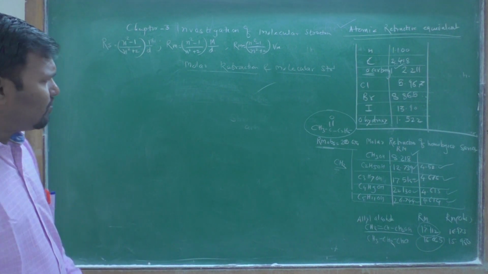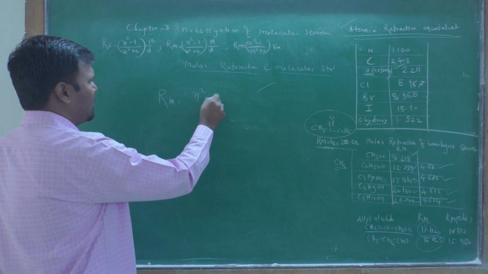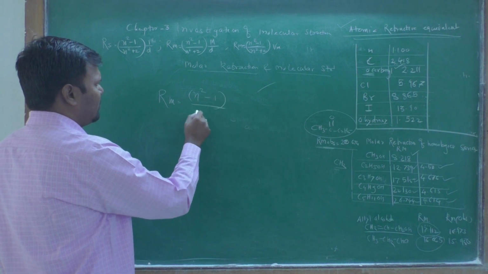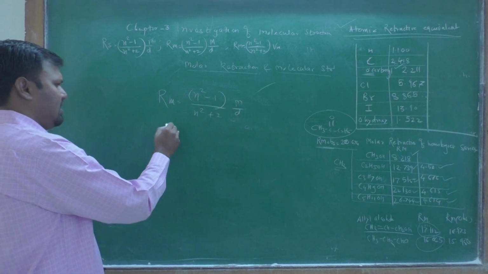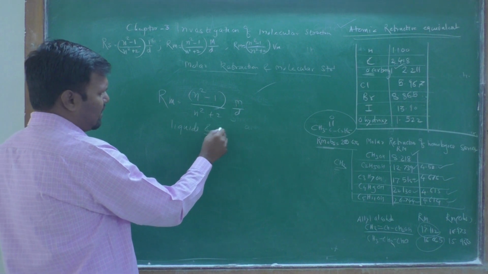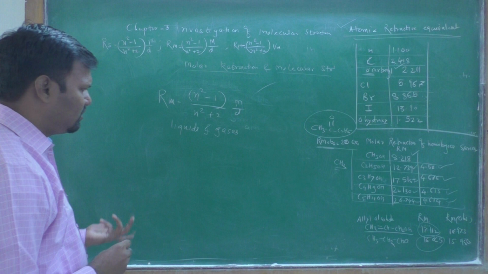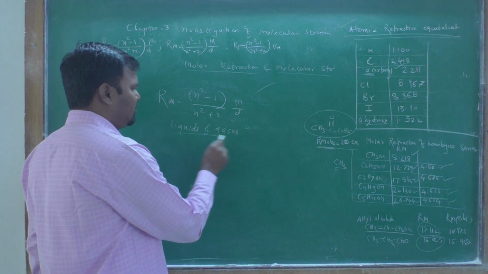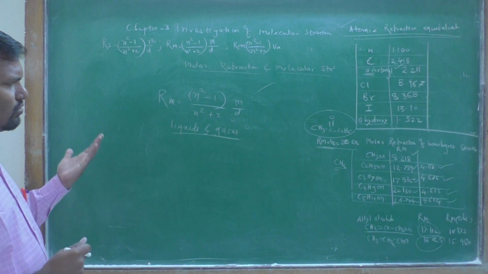Like that, we have explained the molar refraction. The formula for molar refraction is Rm equals n square minus 1 upon n square plus 2, times m upon d. This formula is applicable for liquids and gases, and you can easily find it by using this formula.